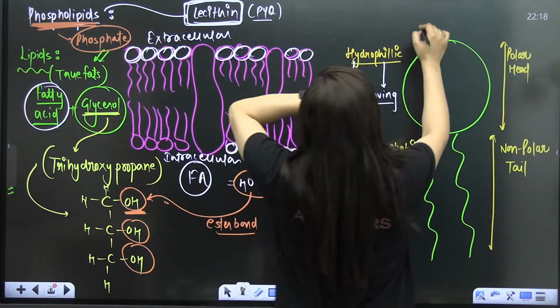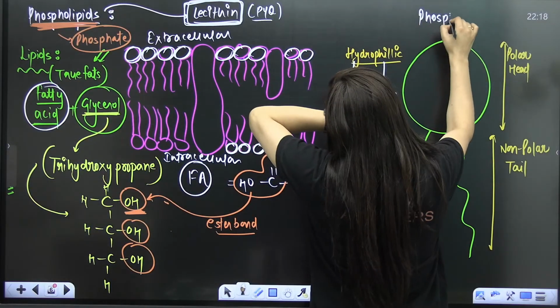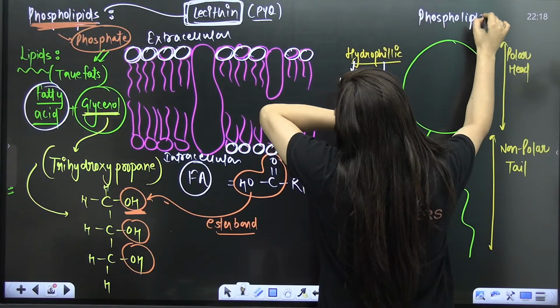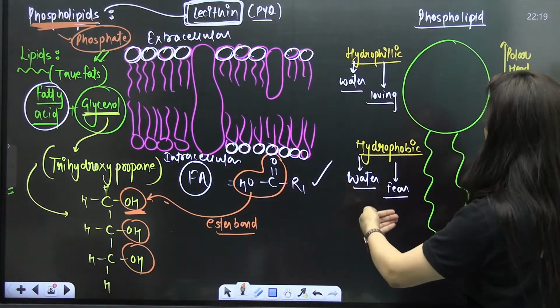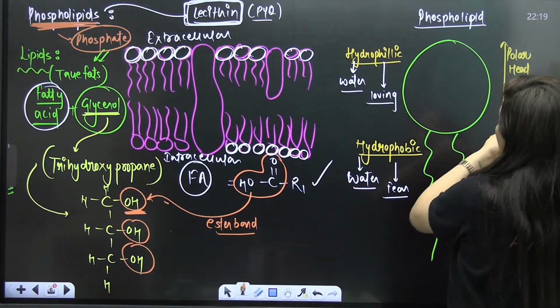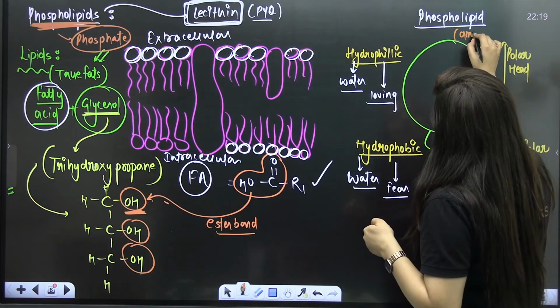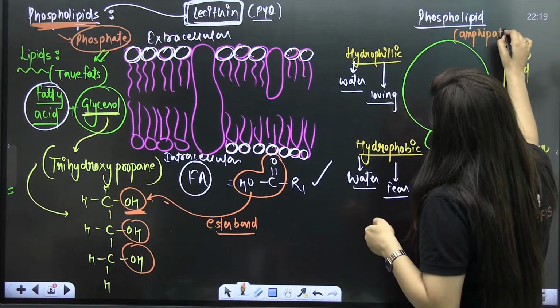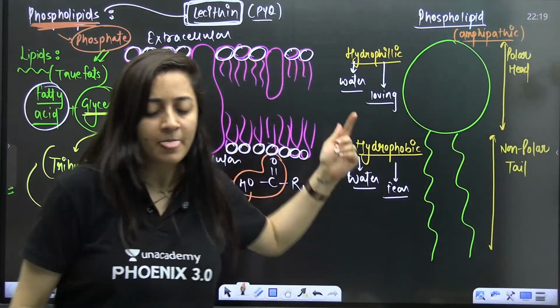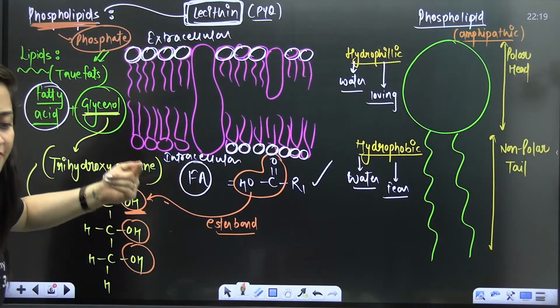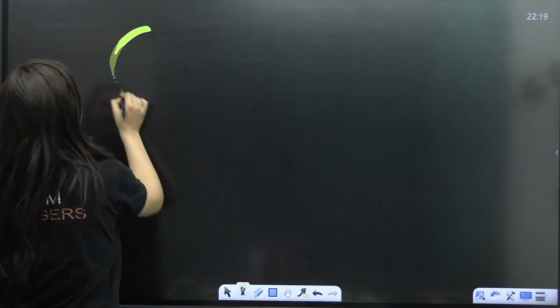When I look at this phospholipid structure, it shows both hydrophilic and hydrophobic nature, a polar part and a non-polar part. That is why I call it amphipathic. It is amphipathic. Is that clear, everybody?